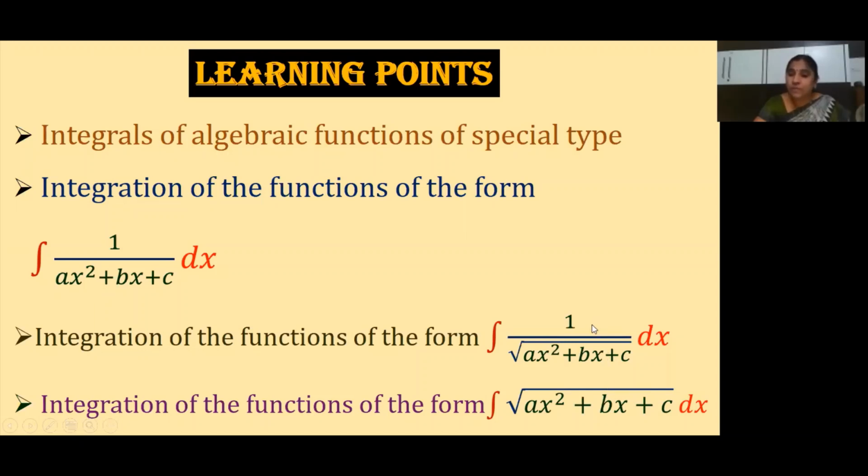So if such kinds of functions are there, how to find them, how to solve them, we are going to see. Clear, children? So now let us see how to solve those kinds of sums. Clear? Now in the first one, let us see integrals of the algebraic functions of special type.